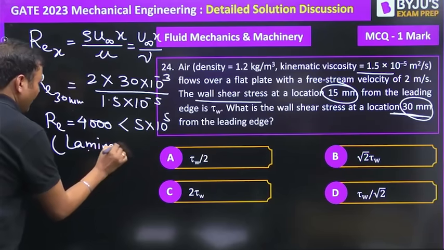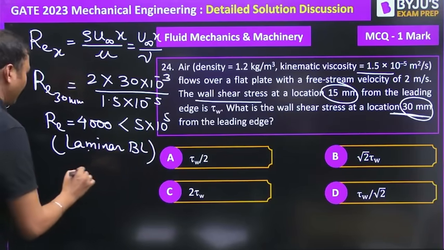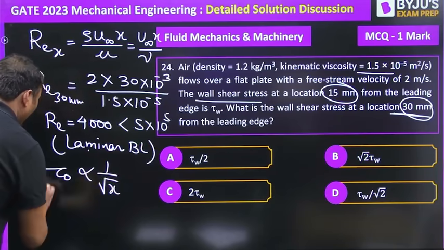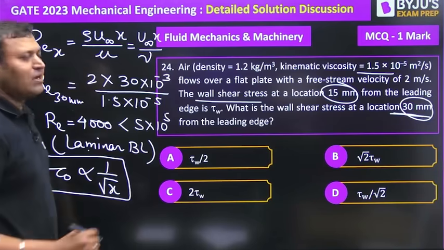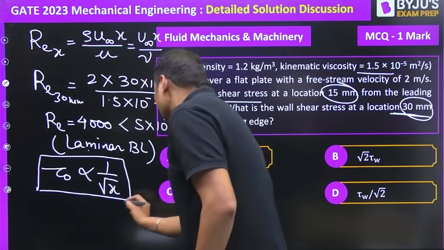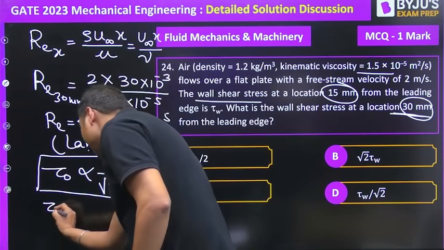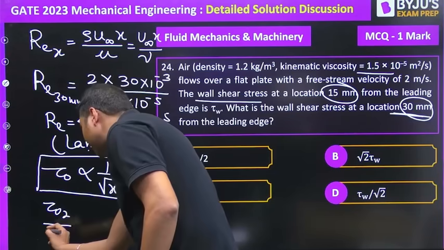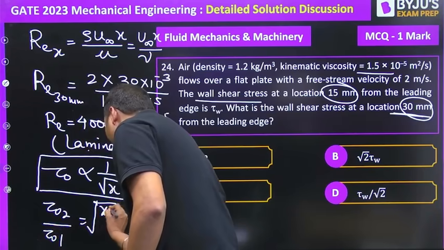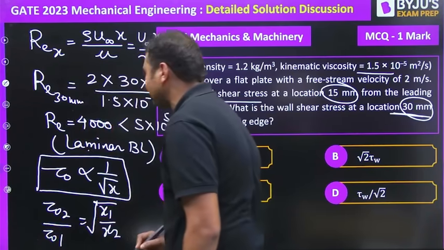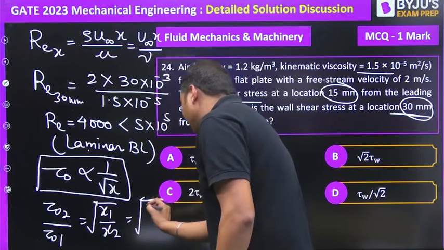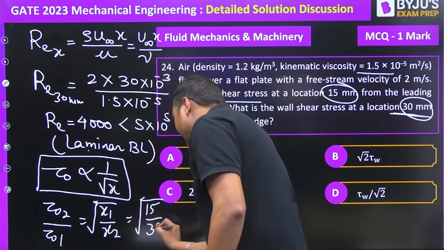For a laminar boundary layer, the wall shear stress is inversely proportional to root x. So the ratio of tau naught 2 to tau naught 1 is equal to the square root of x1 by x2, where x is the distance from the leading edge. x1 is 15 mm divided by 30 mm.